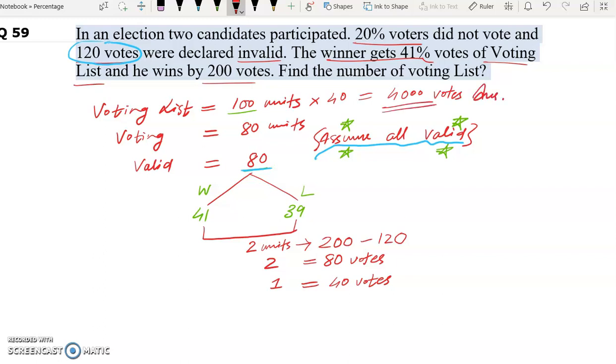And in this question, if they ask what is the actual voting, it will be 80. 80 into 40 will give us 3,200 votes. This is the actual voting. But invalid was how much? 120. So valid will be 3,080.